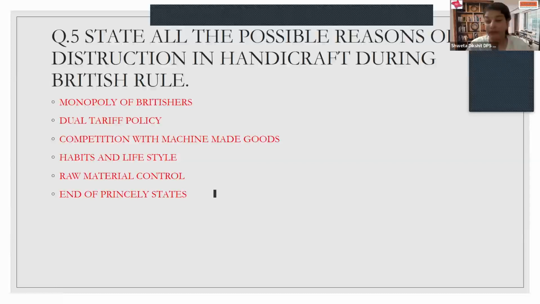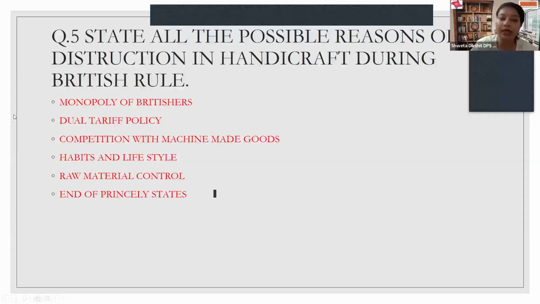For example, sugar. We never knew how to produce sugar, neither did we know how to use it. But after the rule of the British and living with the British for long, we learned what is sugar and how do we use it. So we started consuming sugar and producing sugar as well.